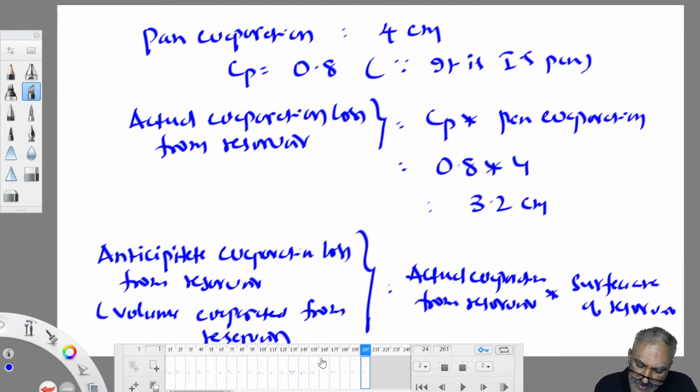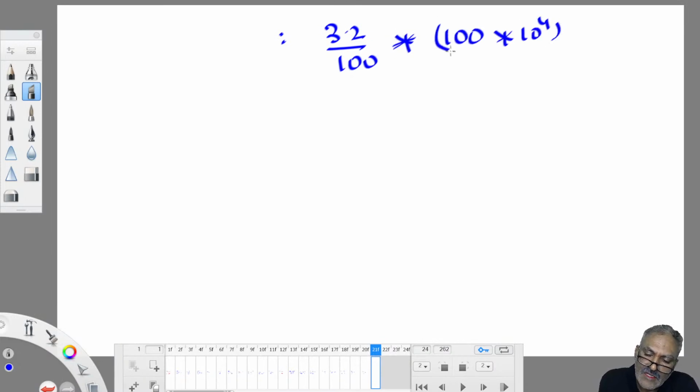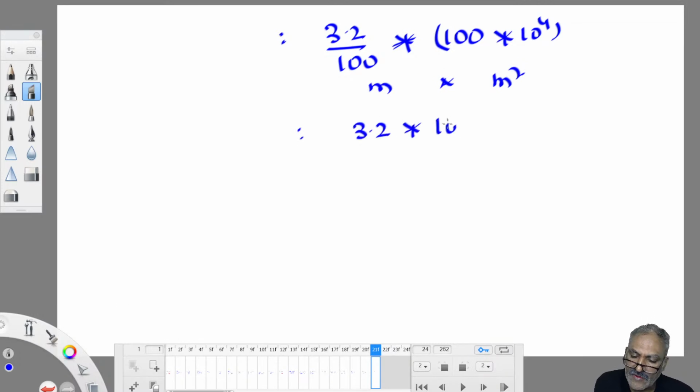Actual evaporation loss from the reservoir is how much? Already we got 3.2 centimeters. This I am converting into meters. Surface area of reservoir is 100 hectares. Hectares converting into meter square. 1 hectare is equal to 10 power 4 meter square. So this is in meter square, this in meters. Then we will get the answer in meter cube. Therefore the answer is 3.2, the 100 gets cancelled. Then you will be left with 3.2 into 10 power 4 meter cube per day on that day.